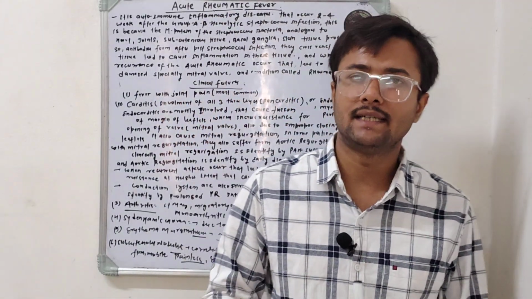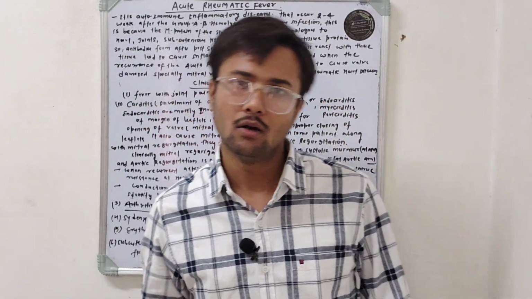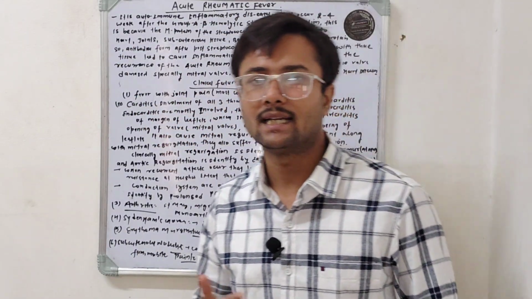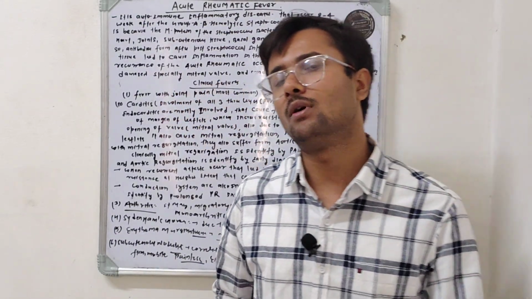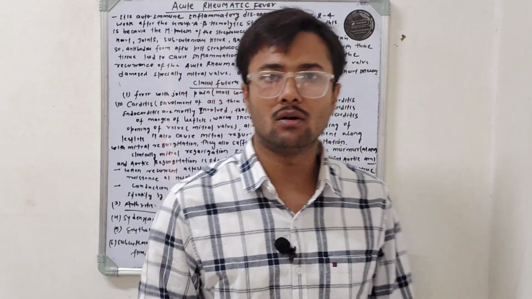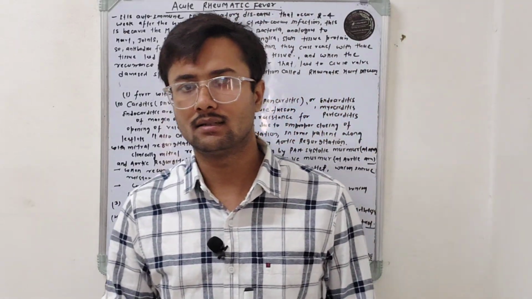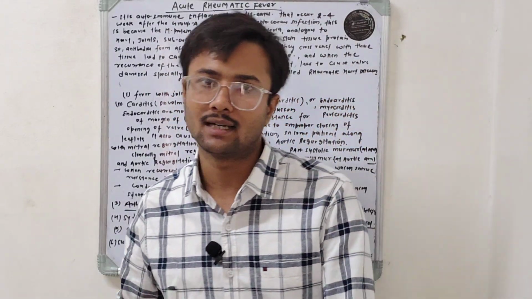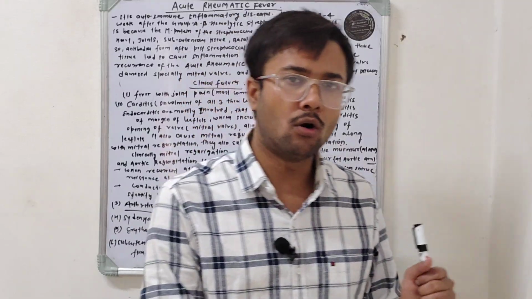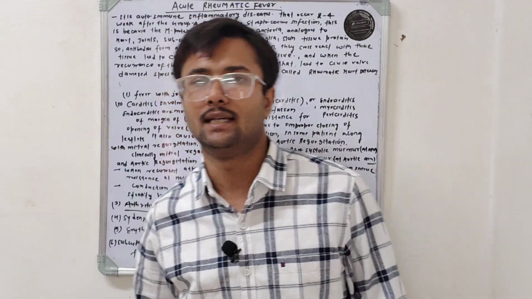The next point is that this joint pain may be polyarthritis, polyarthralgia, or monoarthralgia, and may be migratory or non-migratory. So the patient presents with either migratory polyarthritis or polyarthralgia, or non-migratory polyarthritis or polyarthralgia.